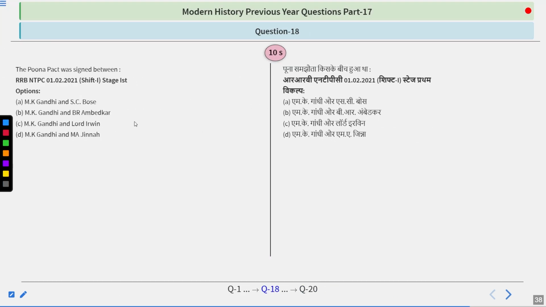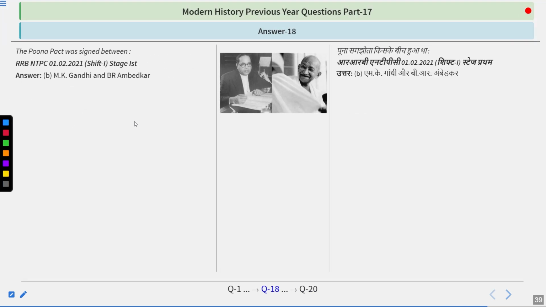The Pune Pact was signed between M.K. Gandhi and Subhash Chandra Bose, M.K. Gandhi and Bhimrao Ambedkar, M.K. Gandhi and Lord Irwin, or M.K. Gandhi and Muhammad Ali Jinnah. Think about it. Simple one. The answer is M.K. Gandhi and Bhimrao Ambedkar.